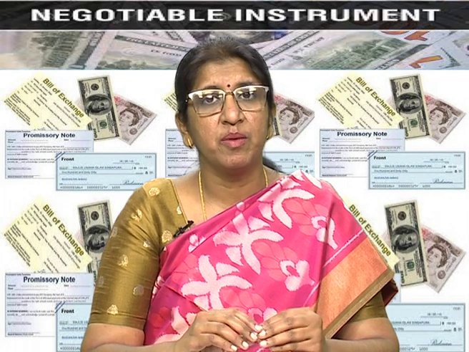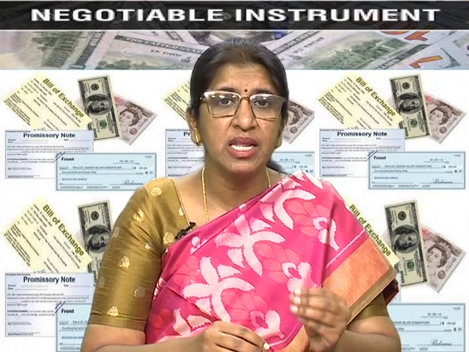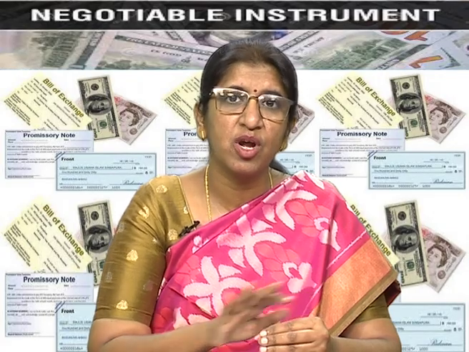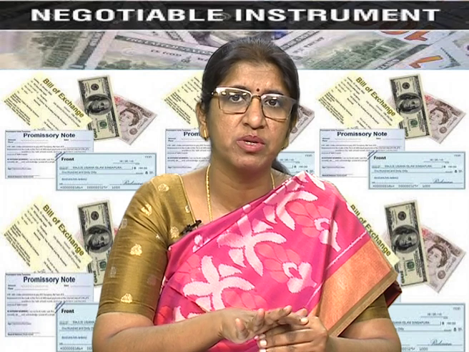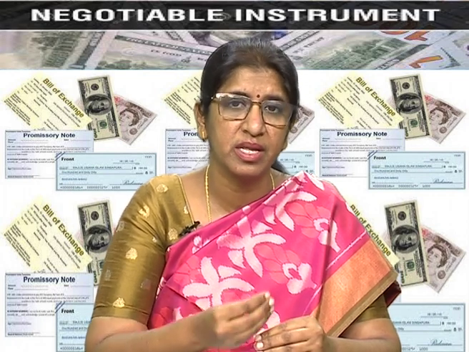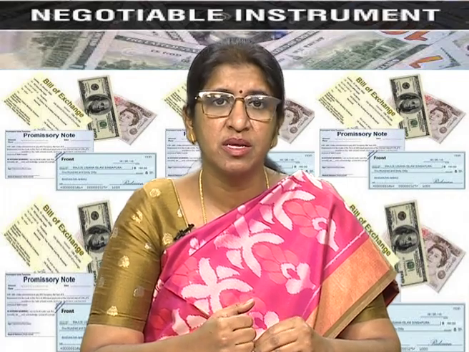The next presumption is date. Whenever a negotiable instrument is dated, the presumption is that it has been made or drawn on that date, so that this need not be proved again. If a date is present on a negotiable instrument, it is presumed that the negotiable instrument was made or drawn on that particular day, unless the contrary is proved.